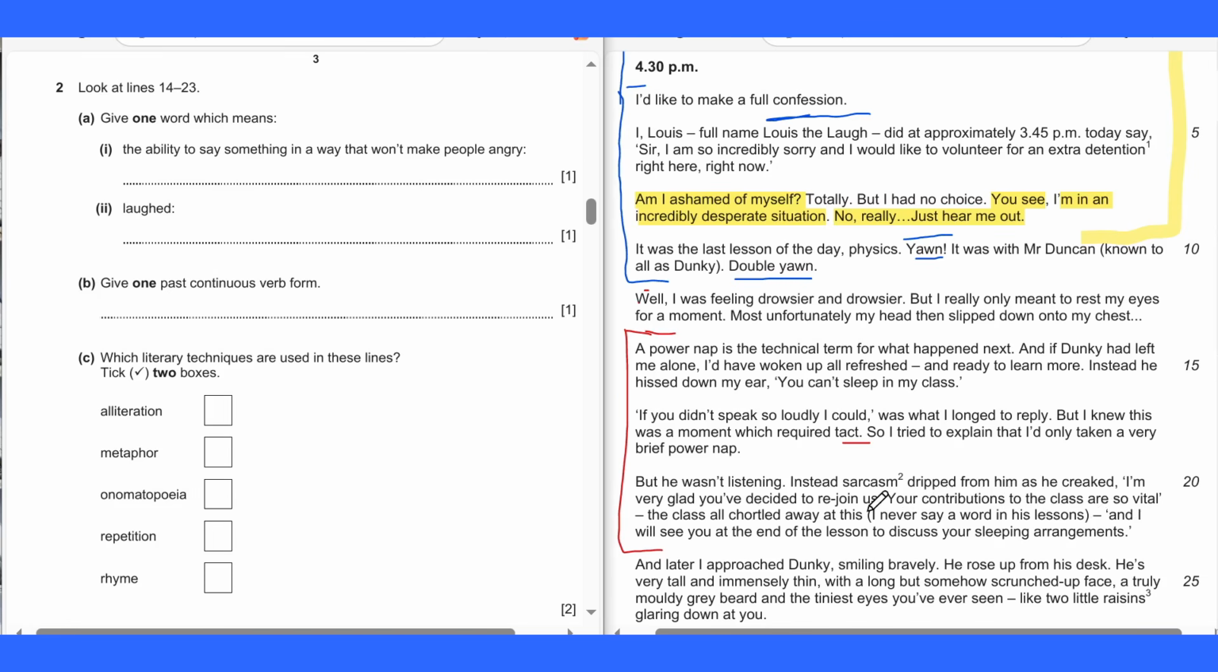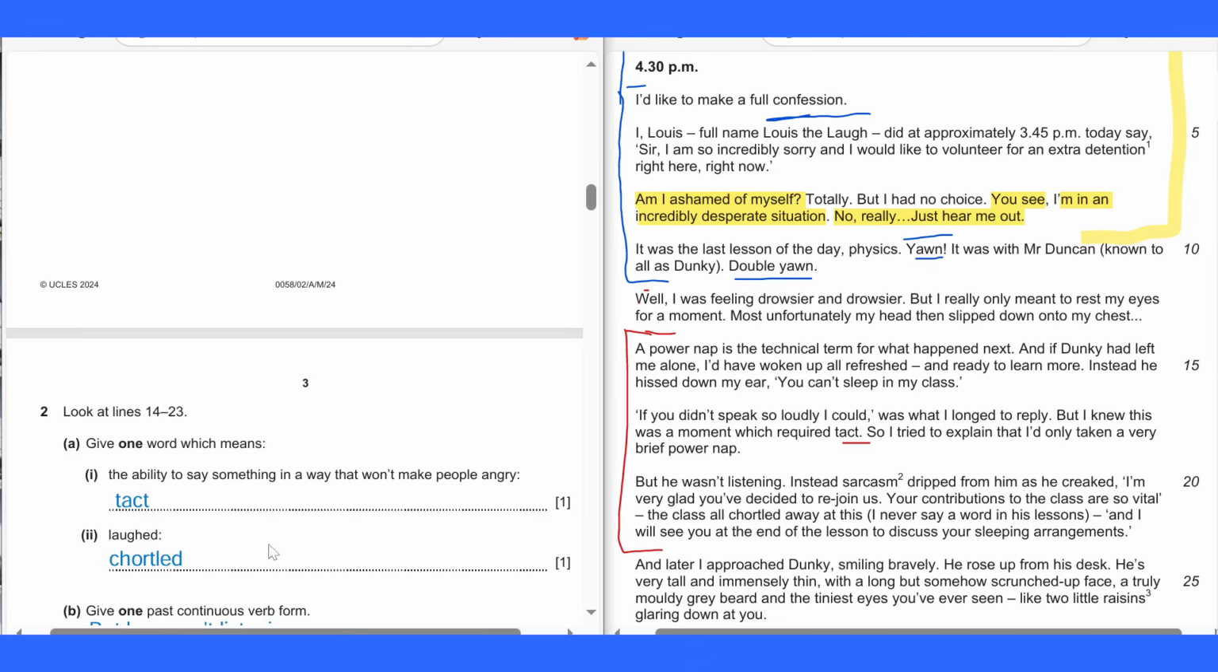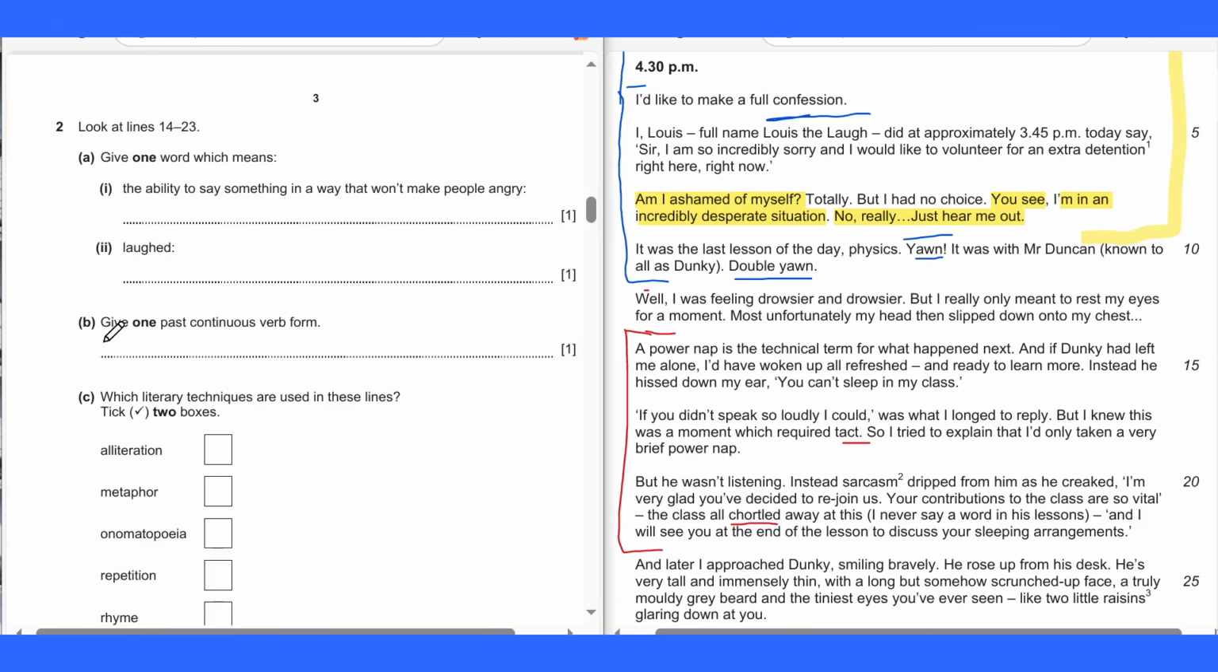Okay, let's check out the answer, guys. So it's chortle, right? Here, the class all chortled away at this. Right, let's move on. Question 2, part B, give one past continuous verb form. 10 seconds.